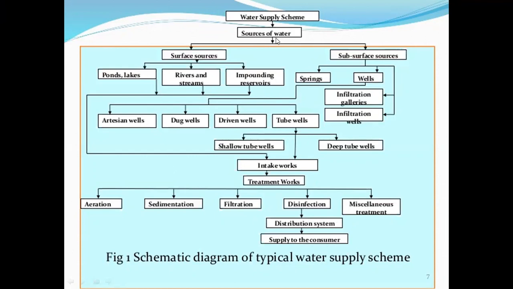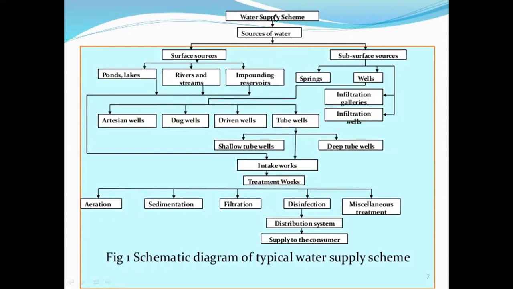The first part of the water supply scheme is sources of water. There are various sources of water: surface sources and subsurface sources. Then from the sources of water, water goes to the intake structures. What is the intake structure?